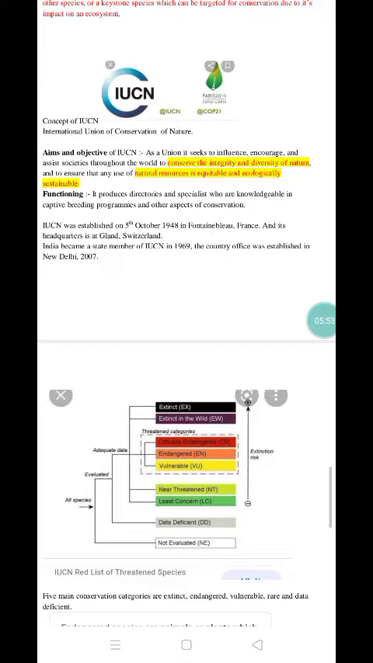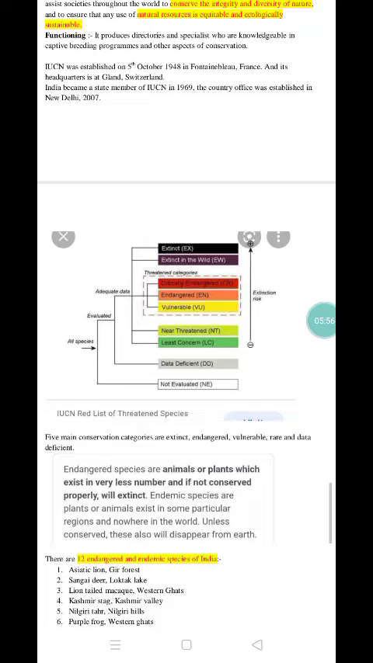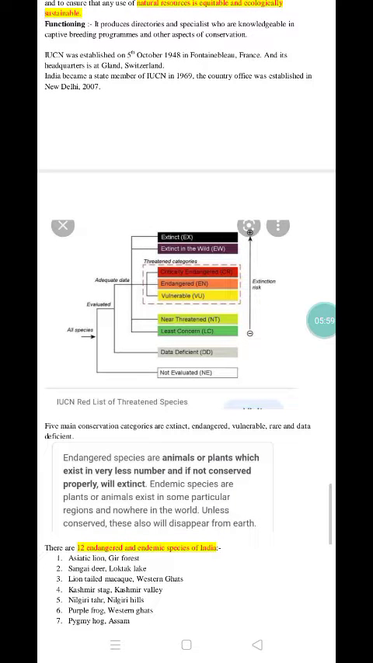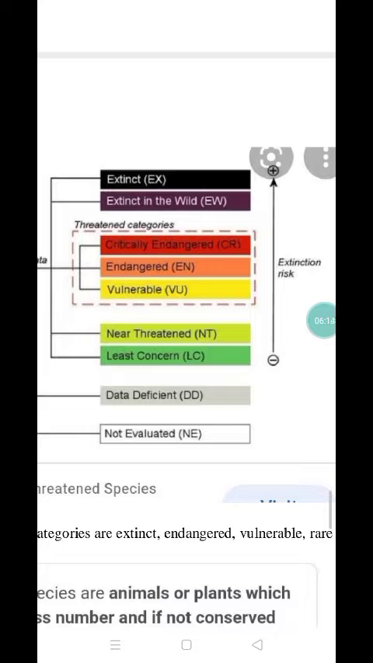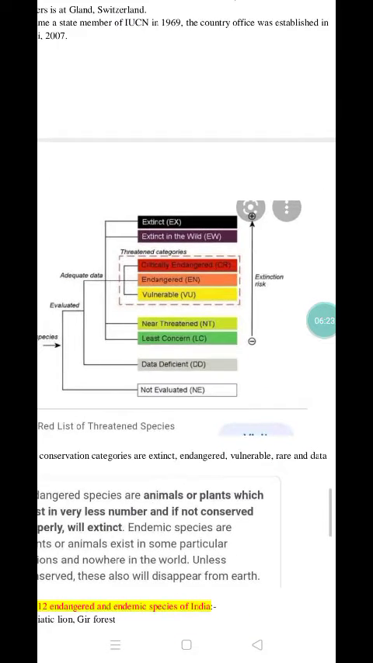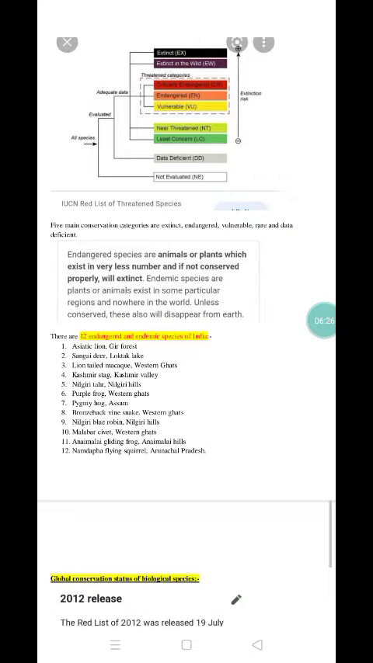Now, under this IUCN, there is a list of categories of animals, which is known as the IUCN Red List. According to that, there are 5 important groups: the extinct, endangered, vulnerable, rare, and data deficient. In this picture, we can see the extinct, endangered, vulnerable, and near threatened. These are subdivided actually. Then data deficient. Out of all the 5 categories, 2 categories are important and we are going to discuss them: the endangered species and the endemic.